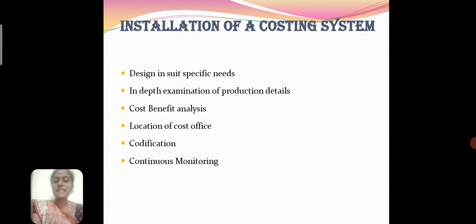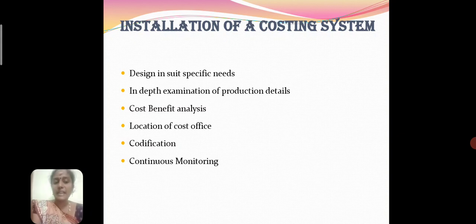The design should suit specific needs. The system should be designed to serve the specific needs of the organization. This requires an in-depth examination of production and sales. Before installing the system, the costing system to be used should consider the technology, products and processes, plant layout, and nature of material used, so that the costing system is tuned to the requirements of the business.